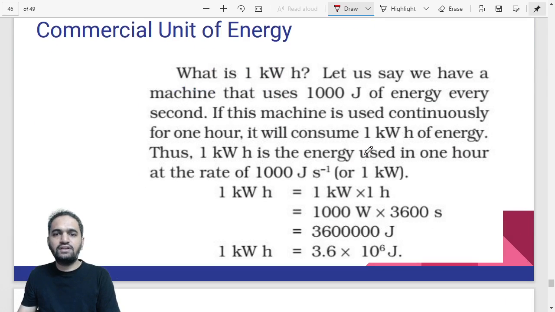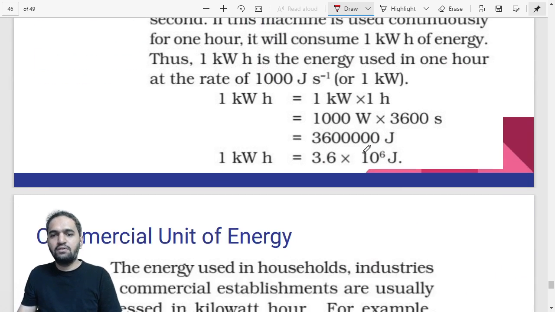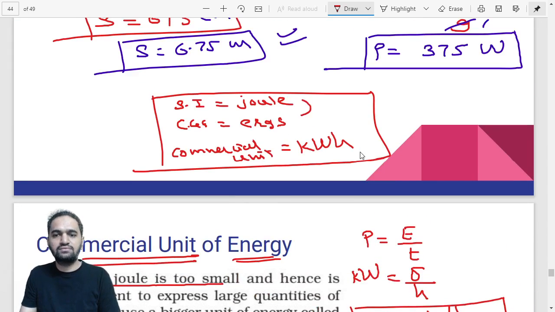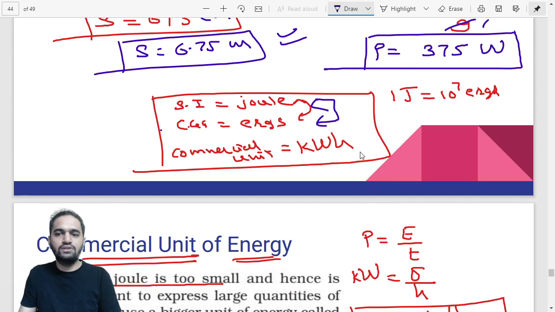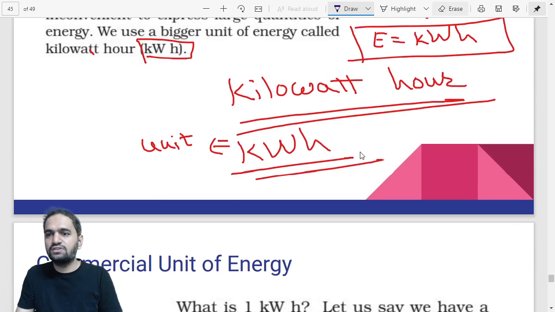Okay. Now let us go for the next point, that is commercial unit. We have already seen what the commercial unit is and what it is called. But we want to know the relation between joule and kWh. We already have the relation between joule and ergs. What is the relation? 1 joule is equal to 10 to the power 7 ergs, right? In the same way, we also want to know the relation between joule and kWh. What is the conversion factor? That is so simple to calculate. See, focus on this.